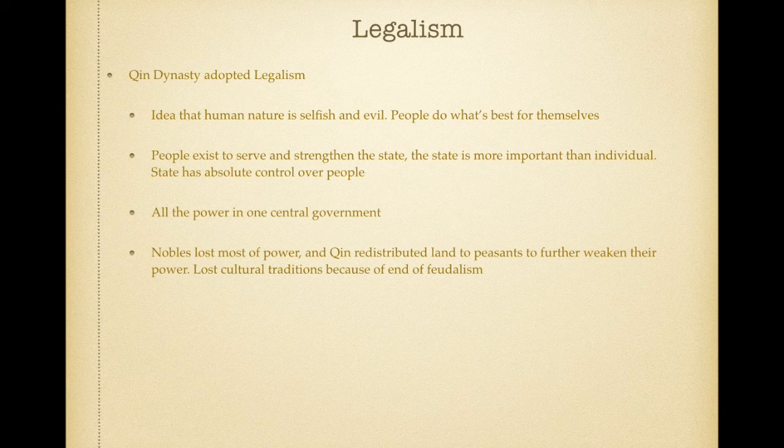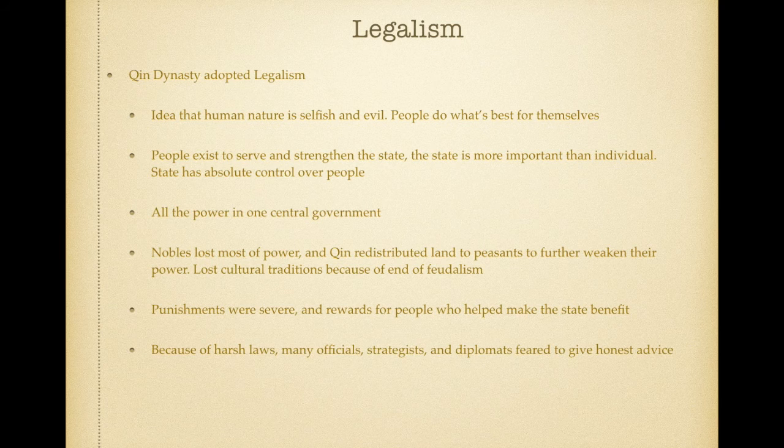The nobles lost most of their power, because the Qin redistributed the land to the peasants to further weaken them. And therefore, they lost cultural traditions because of the end of feudalism. So Qin really wanted the most power by weakening the nobles. The punishments were also severe, and there were rewards for people who helped the state benefit. For example, if I caught my father criticizing the Qin government and I reported him to the government, I would be rewarded and he would be punished really severely.